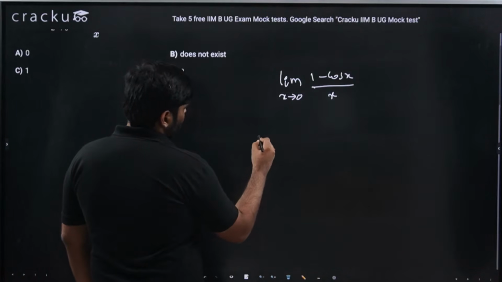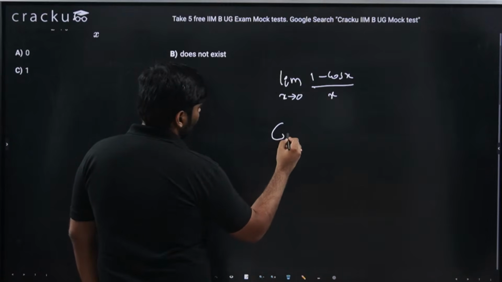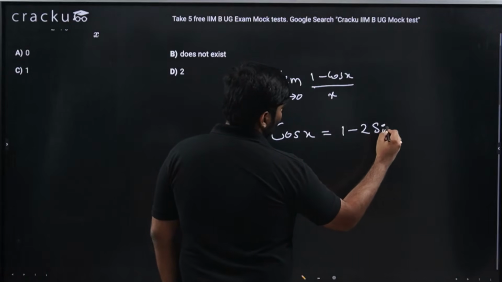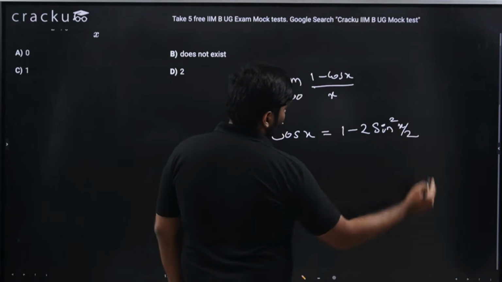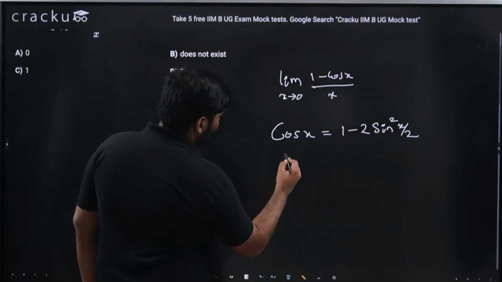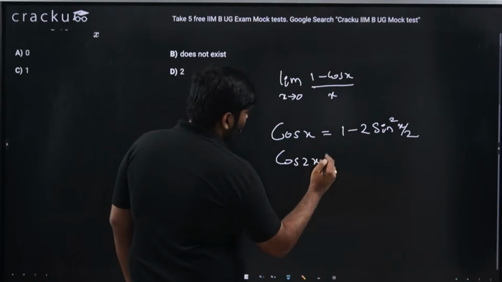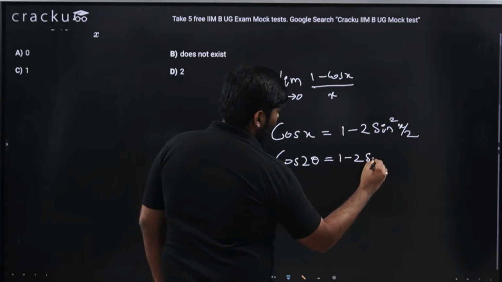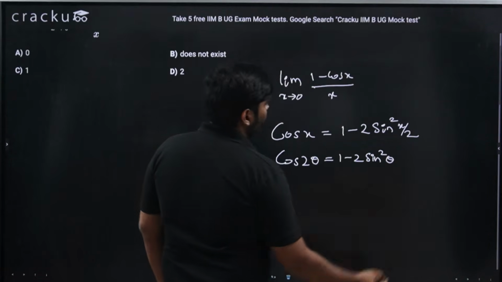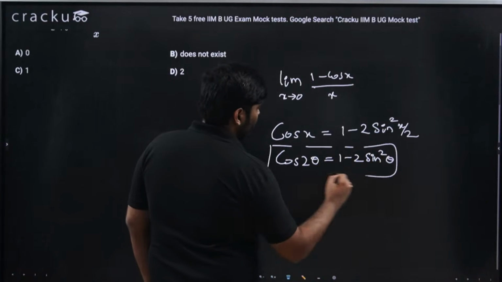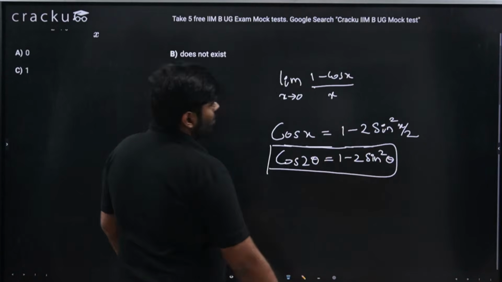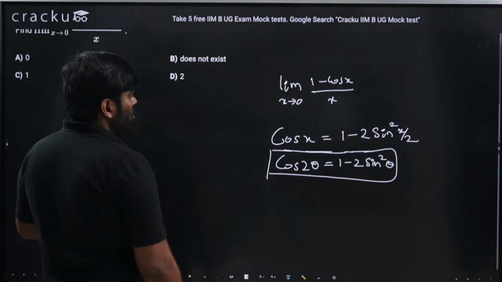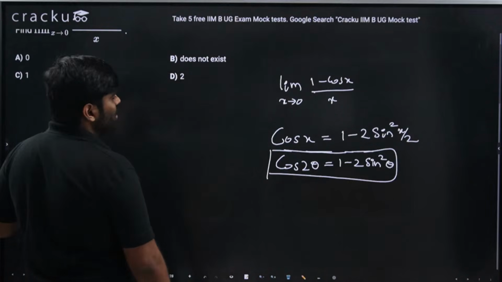you know this cos, okay, let me write it big. Cos x is nothing but 1 minus 2 sine square x by 2. You could also say cos 2 theta is 1 minus 2 sine square theta. I'm sure you might have known this trigonometric identity, which is pretty much used in your 11th and 12th grades. Cos 2 theta is 1 minus 2 sine square theta. So cos x is nothing but 1 minus 2 sine square x by 2.